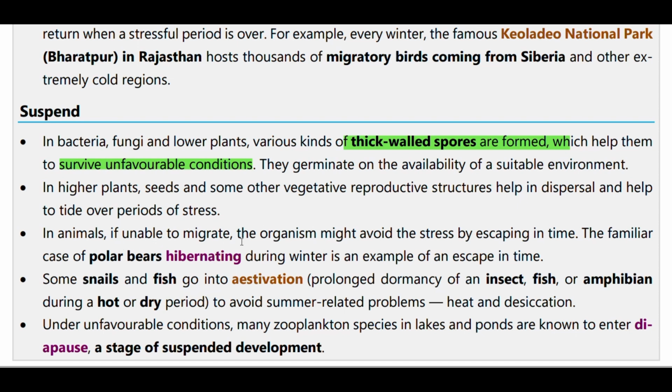In animals, if unable to migrate, the organism might avoid the stress by escaping in time. Hibernating during winter is an example. Hibernating means they themselves can change their internal organic process. Snails and fish go into estivation, prolonged dormancy of insects, fish, and amphibians during hot and dry conditions to avoid summer-related problems. Hibernation and estivation are homeostasis mechanisms.